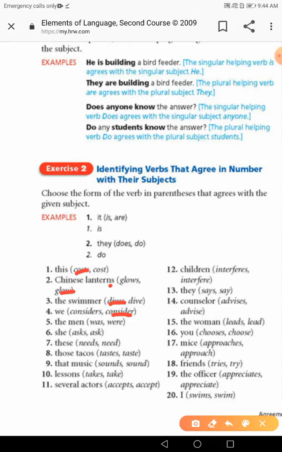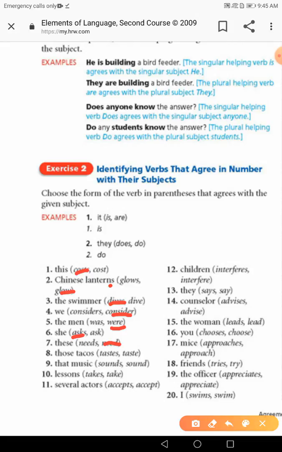The men, plural, and this is an irregular plural. As we know, we make the plural by adding s, but some words like man, men, child, children, woman, women, and so on are irregular, so be careful. Men is plural, that's why the verb should be wear. She asks: third person singular, the pronoun she, so the verb should take the singular form. These are, that's what we mentioned. The first one was this, but here we have the plural, these, so need.